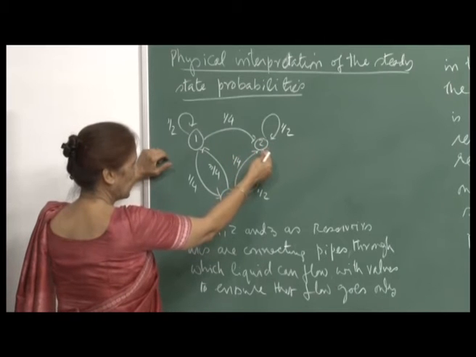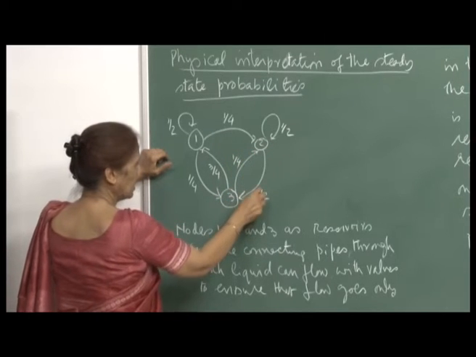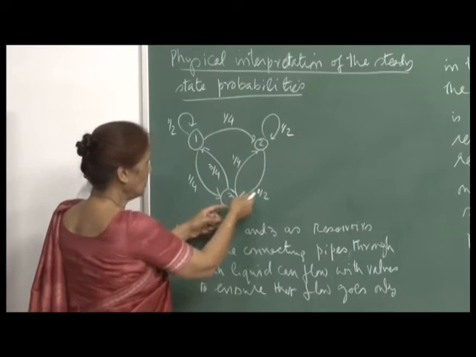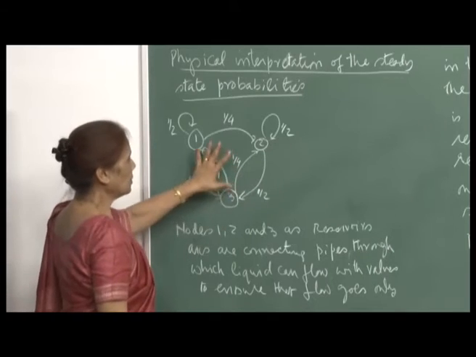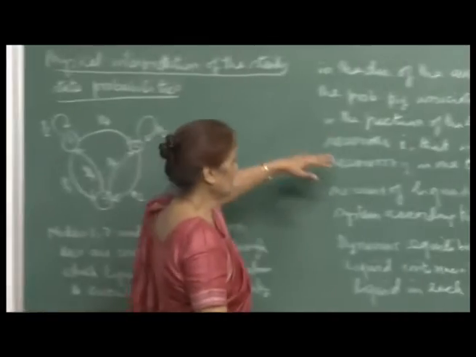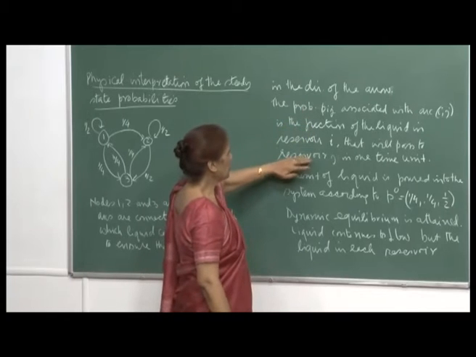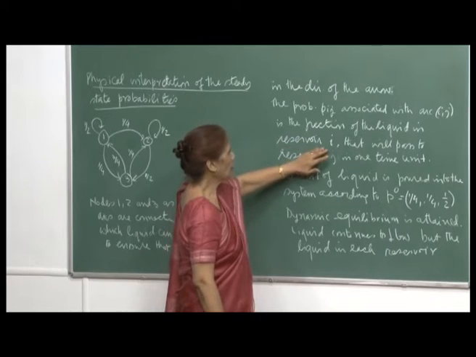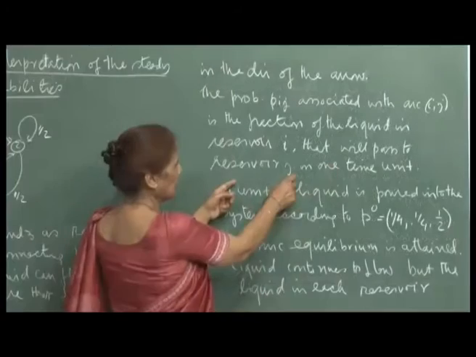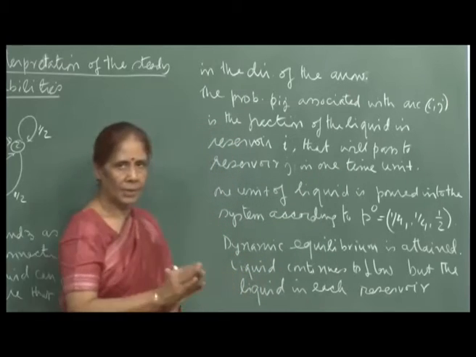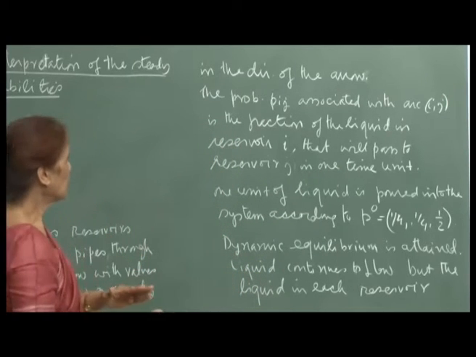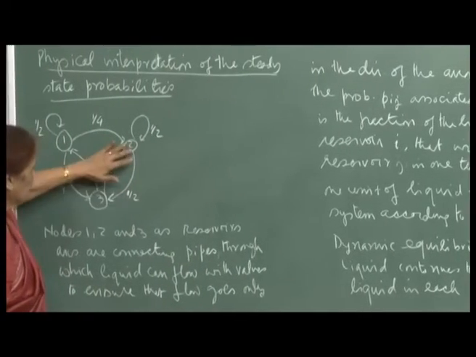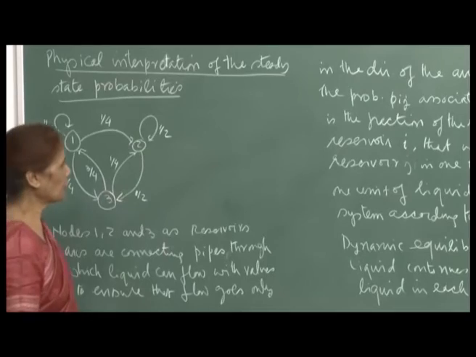Similarly, if you look at 2 to 3, then it is half the liquid which is there in reservoir 2 that will be sent from 2 to 3, and so on. So, these probabilities can be interpreted as the fraction of the liquid in a reservoir. So, Pij is the fraction of the liquid in reservoir i that will pass to reservoir j in 1 unit time. So, it will take 1 unit of time for the flow, that means half the flow from here to here in 1 unit of time will go, from 2 to 3, right, because the probability is half.